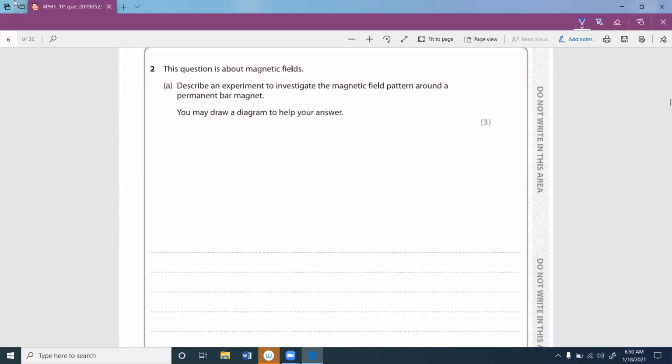The next question is about magnetic fields. Describe an experiment to investigate the magnetic field pattern around a permanent bar magnet. You may use a diagram to help you.